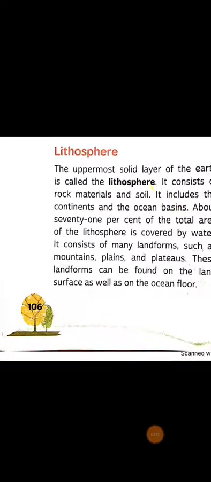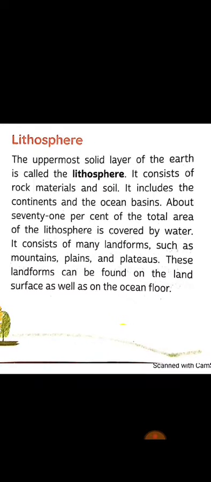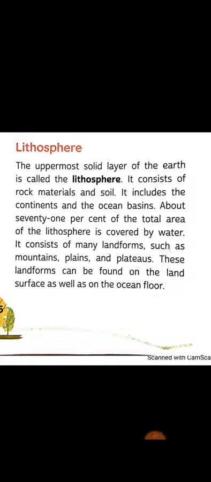Next, the first is the lithosphere. So let's know what the lithosphere is. The uppermost solid layer of the earth is called the lithosphere. It consists of rock materials and soil. It includes the continents and the ocean basins. About 71% of the total area of the earth's surface is covered by water. It consists of many landforms such as mountains, plains, and plateaus. These landforms can be found on the land surface as well as on the ocean floor.